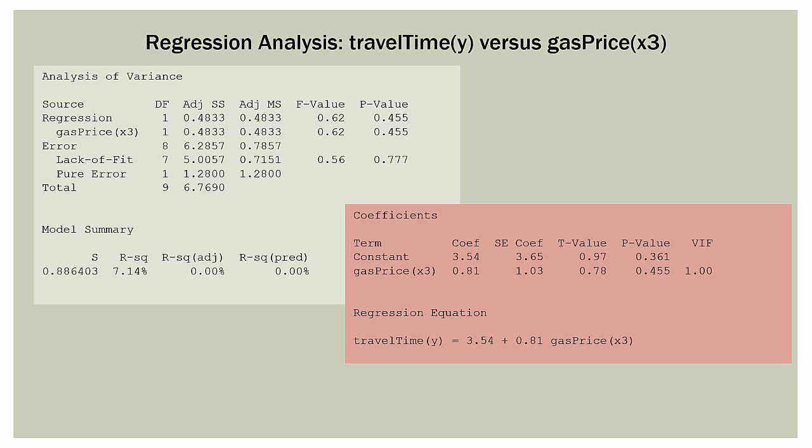So here are our coefficients. We have the gas price coefficient of 0.81. We have a T value of 0.78, very low, obviously. P value of 0.455, same as the P value we had in the F test above. We know that's not significant. The regression equation, why even bother? This is really not worth exploring any further. We know that gas price is really not a variable that contributes to travel time.